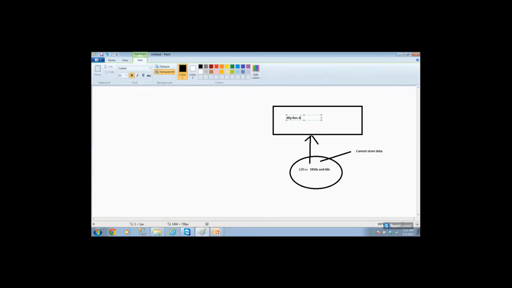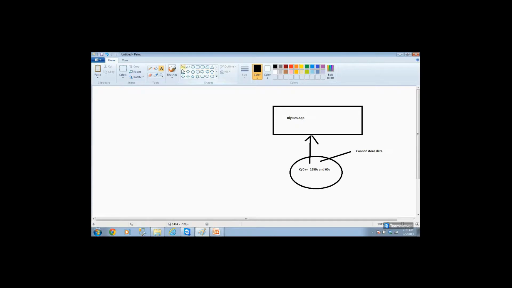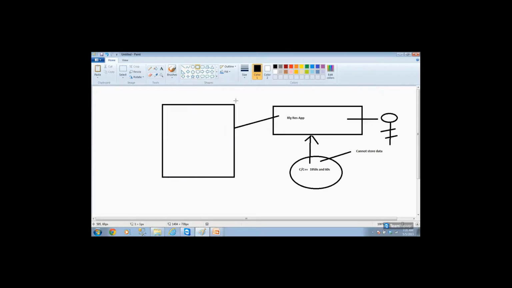Railway reservation app. This application is used to book your tickets. So you can go to any railway counter and you can definitely book a ticket. But when you book a ticket, what happens? You have to supply your name, address, your telephone number, and train number. Everything will get listed. So this application doesn't have a place to store data. So they are initially dependent on notepads. Notepads are known as flat files.